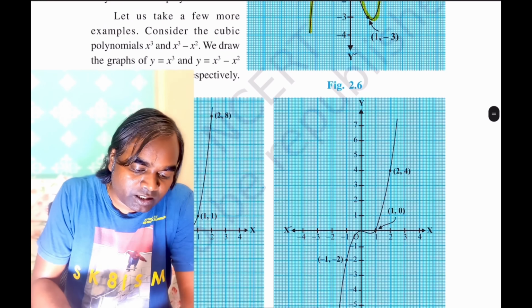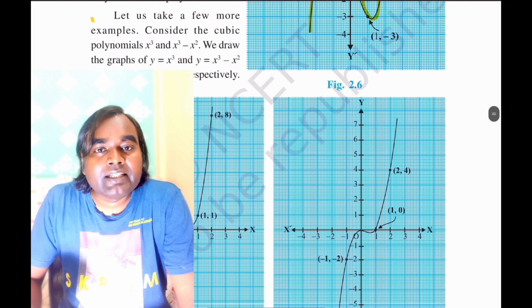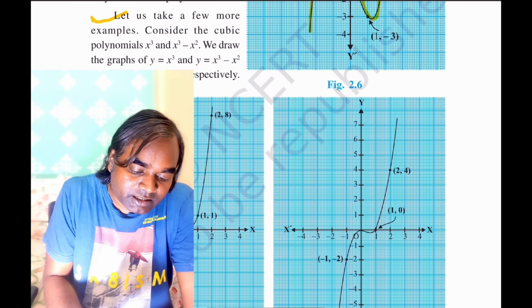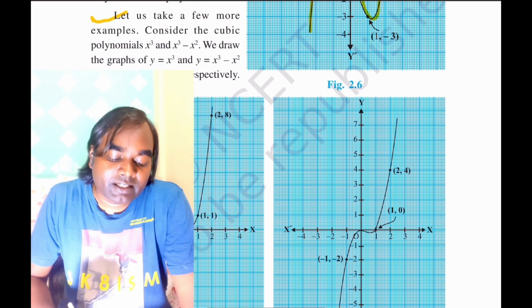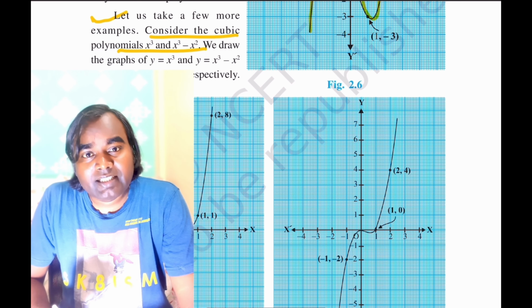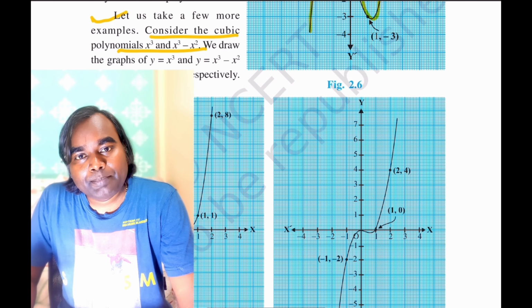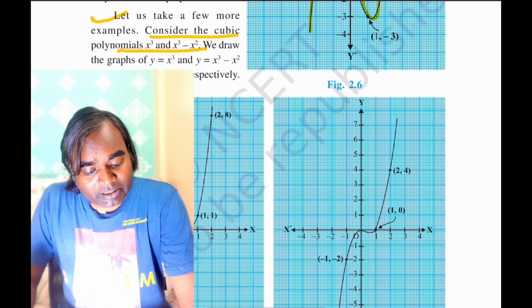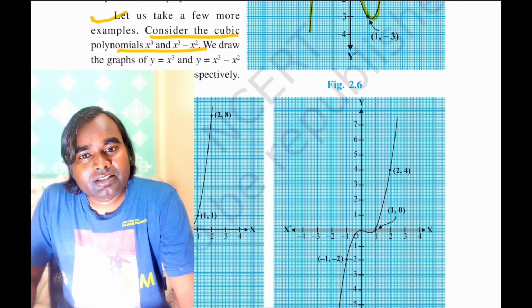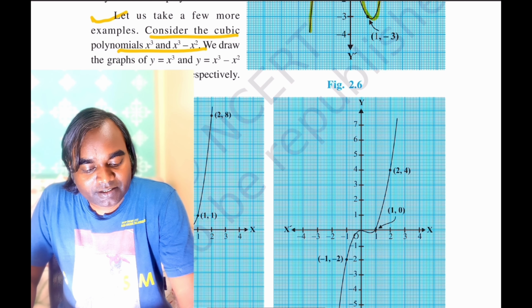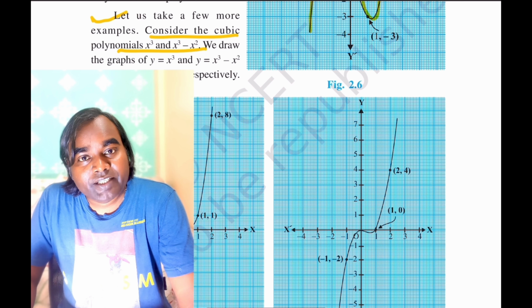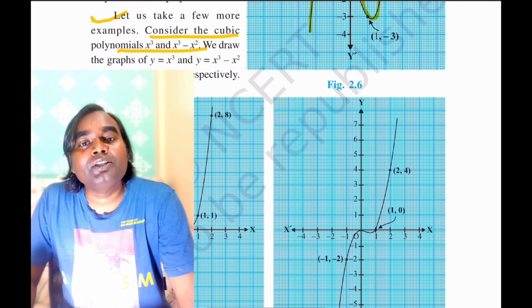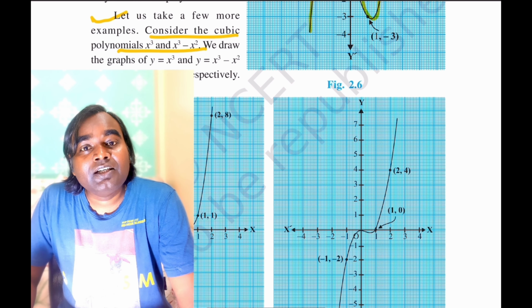So you can also learn this by taking different examples. So consider the cubic polynomials x cube and x cube minus x square. Friends, by these examples you can also learn that these particular examples are not given unnecessarily. They are very wonderful examples, and you can watch very carefully how their graph is coming out, how they are represented on the graphs.